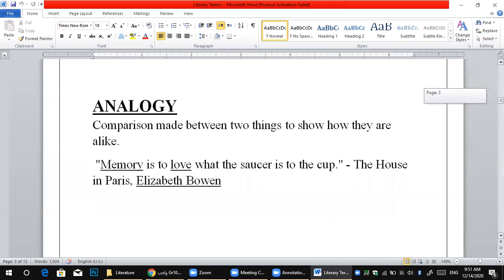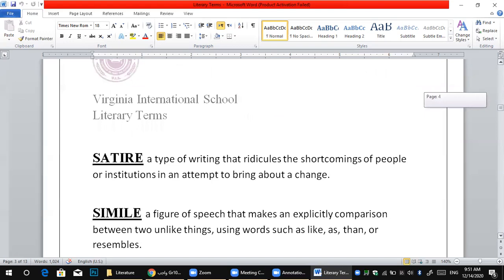After that, we have talked about analogy. Analogy means a comparison between two things to show how they are alike. For example, memory is to love what the saucer is to the cup. So we make a comparison between memory and love. That is an analogy, because it's a comparison between two things. All of these are literary terms.